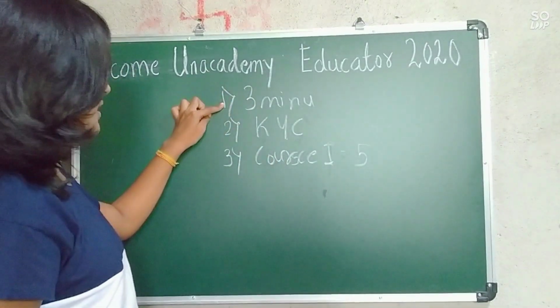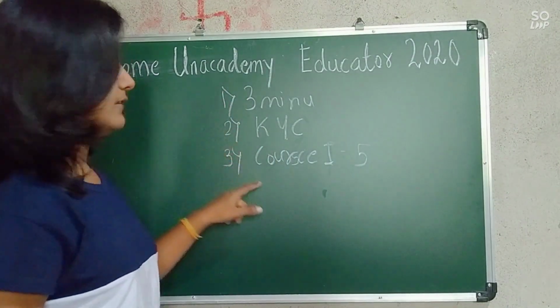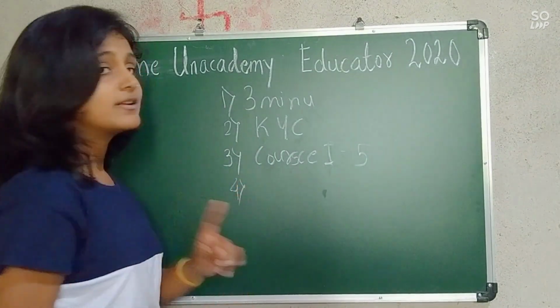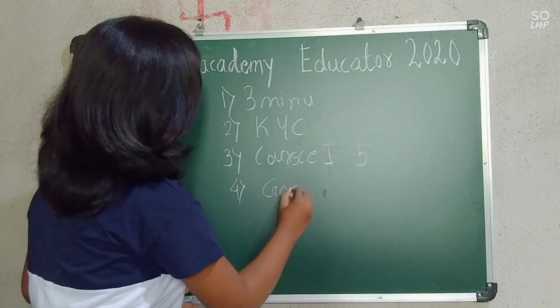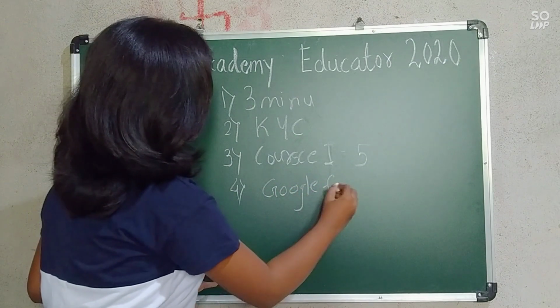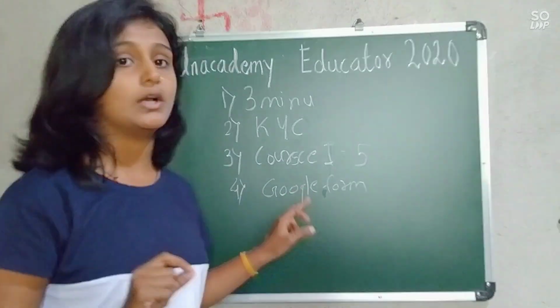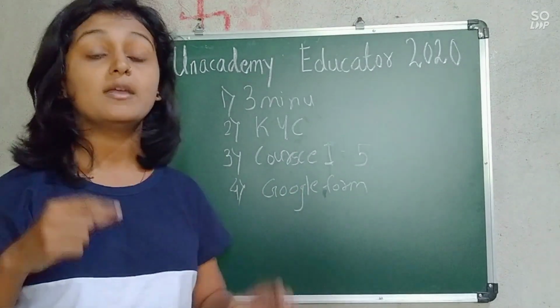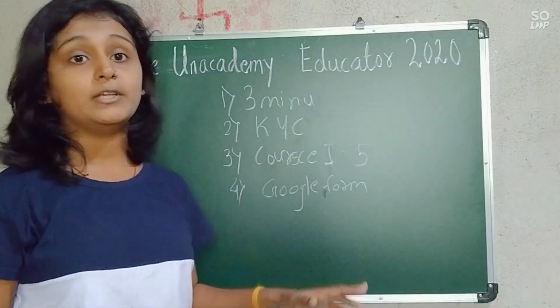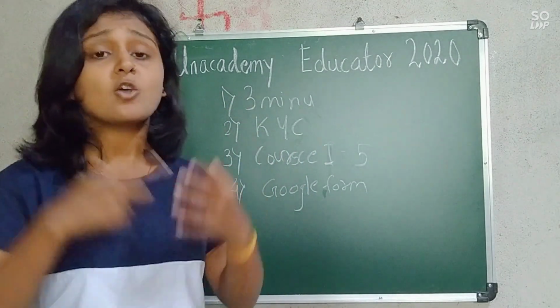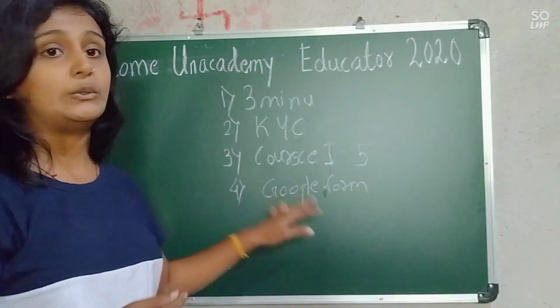That means first is the 3-minute demo, then the KYC, then you have to make course one. Now, what is the fourth step? The fourth step is a Google form. Here in the fourth step, you have to fill a Google form. They will provide you a Google form, and in that you have to fill in whatever information is required, such as your experience and all those things.